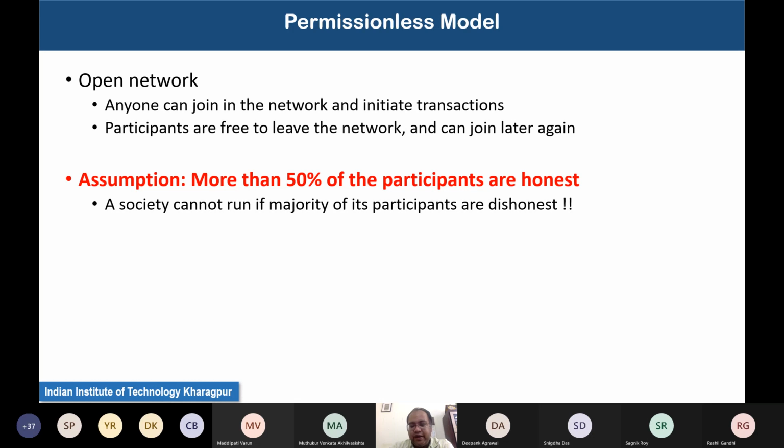So the entire premise is based on this particular assumption. While we go through our further discussion on the consensus protocol or the security of a blockchain network, always keep in mind that whatever we claim holds only when you assume that more than 50% of the participants are honest.